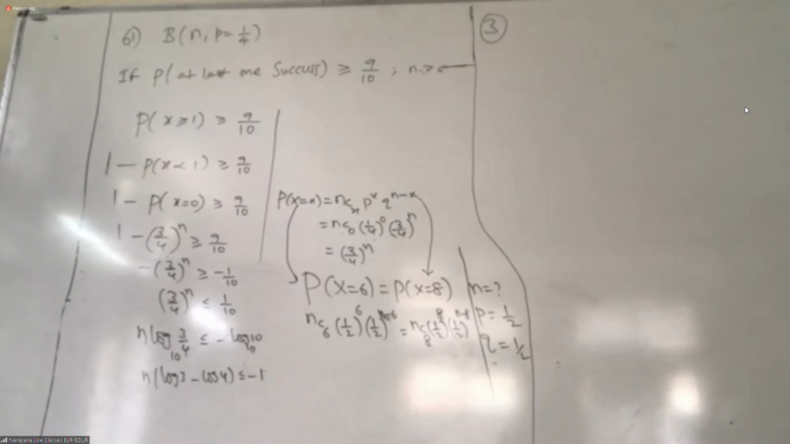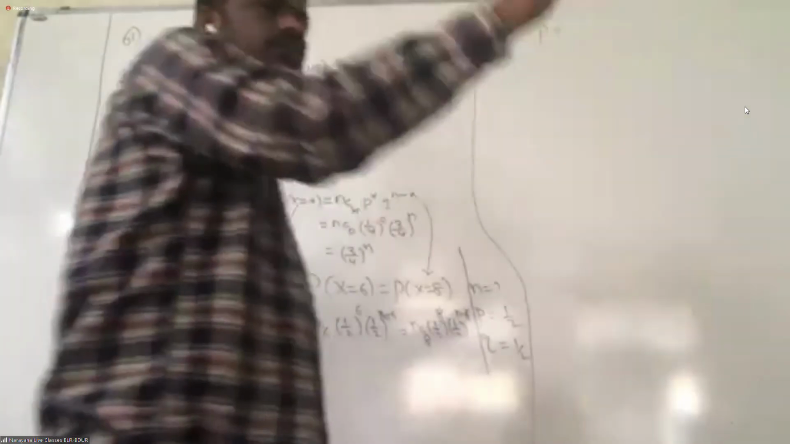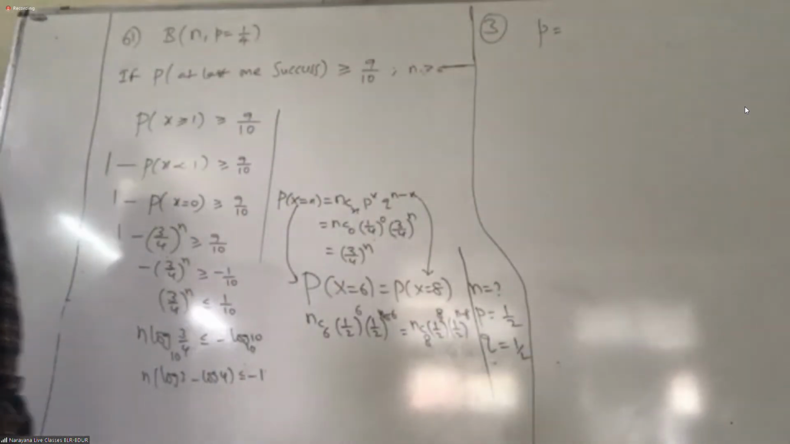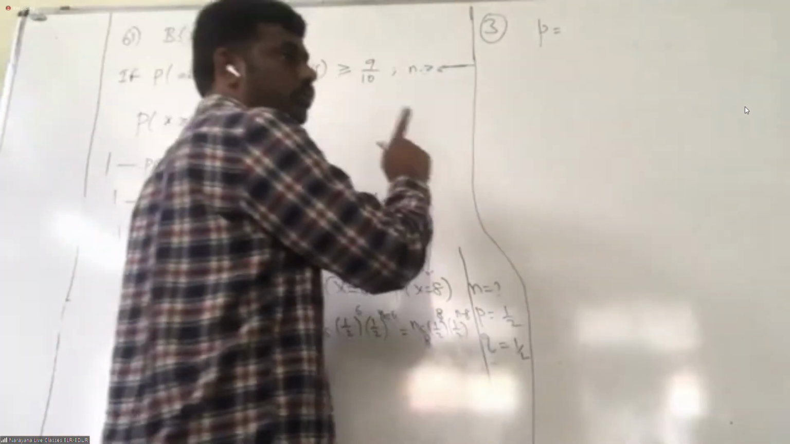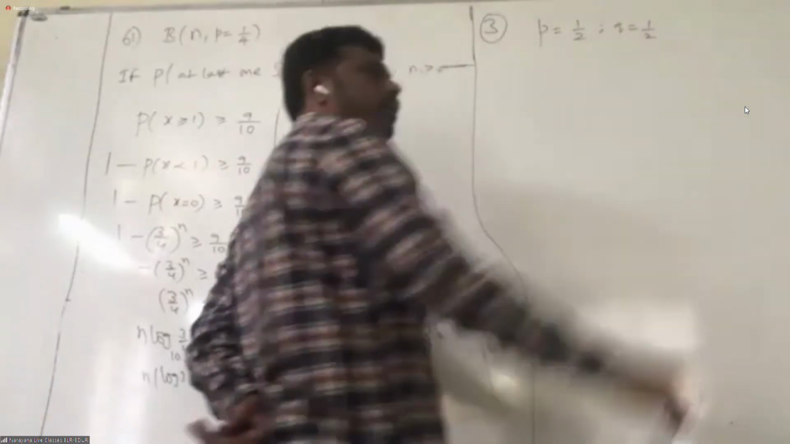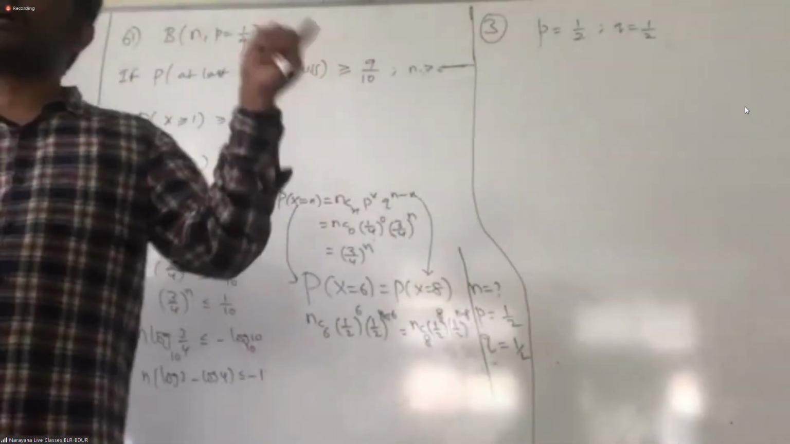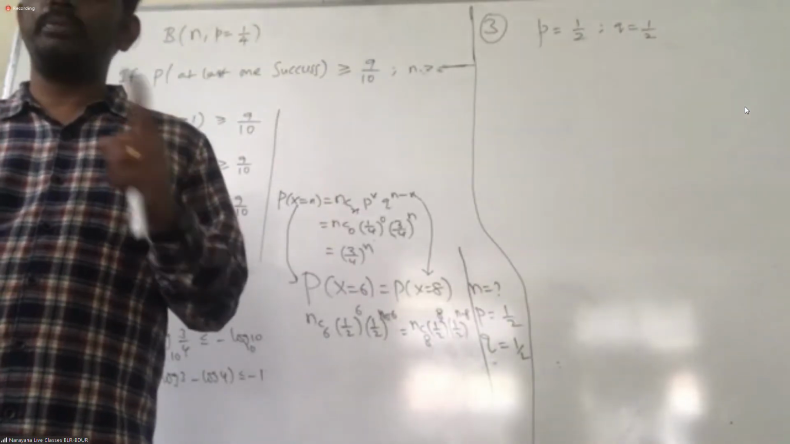So now what is P? You are tossing a coin once. What is the probability of head? One by two. That's it. Like this you have to know. P is one by two, so immediately Q is one by two. Actually, this distribution is called a symmetrical binomial distribution. When P equals Q, it is called symmetric.